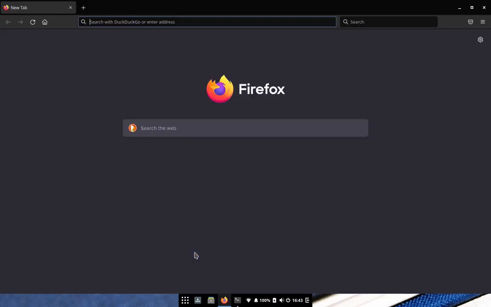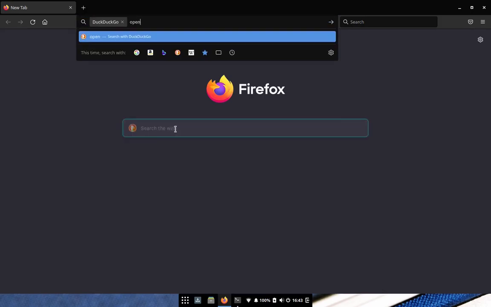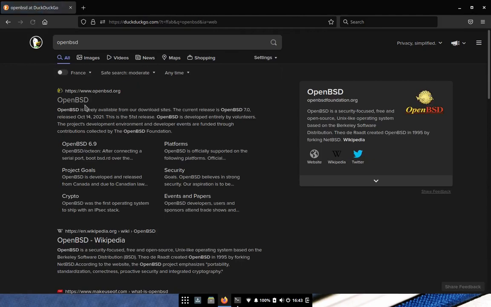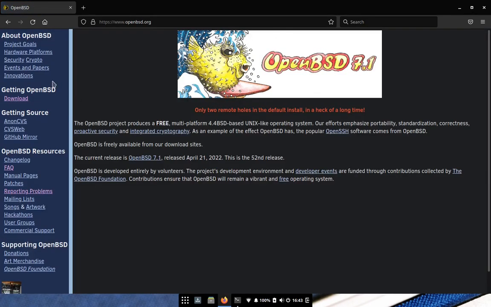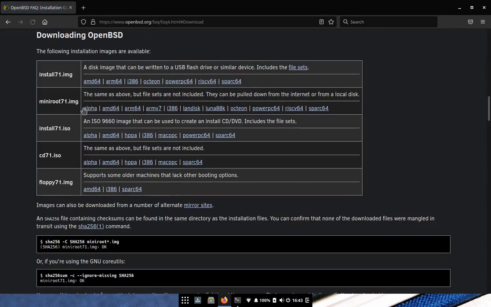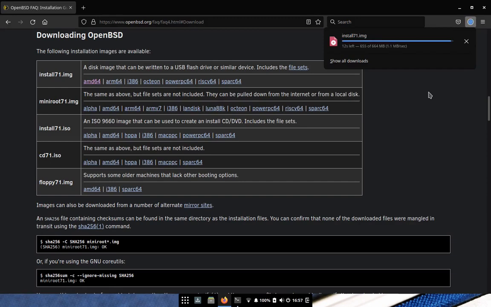So open Firefox and visit the OpenBSD website. We will just go in the download section, and many people will use AMD64, which is a standard platform for most users, and we will download the image for USB installation. So let's speed up a bit. Okay, it's fast, thanks to video editing.